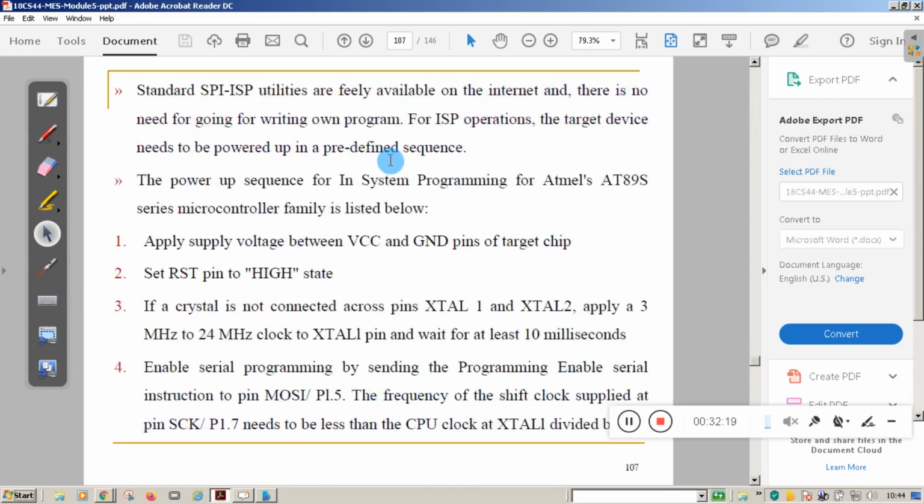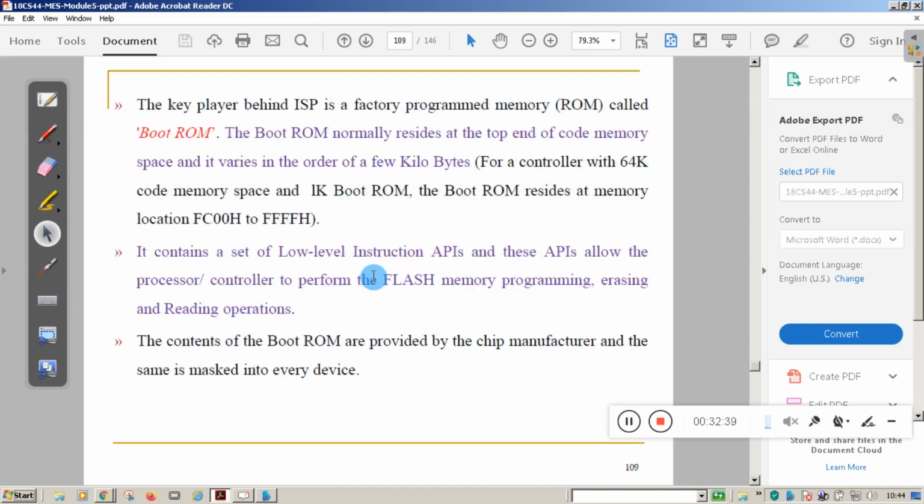Please remember, students, in-system programming. These are the explanations given here, but these things are built in. You are not going to do all these things in the lab. You just connect the board to the PC and switch on the board. Connect the power supply. Those are the only two things you have to do in the lab.